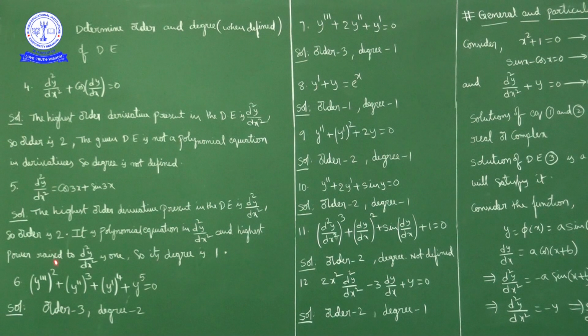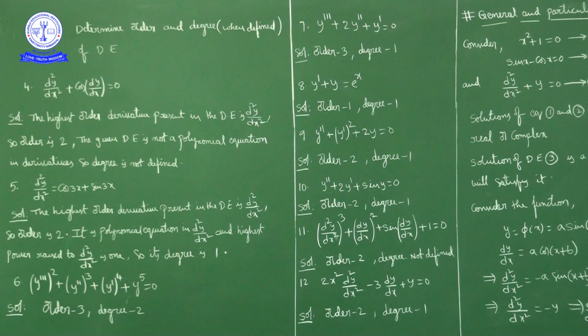Y triple dash means d cube y by dx cube, so its order is 3. Also this is a polynomial equation in y triple dash, y double dash and y dash.